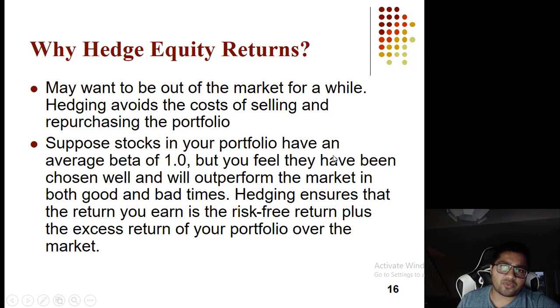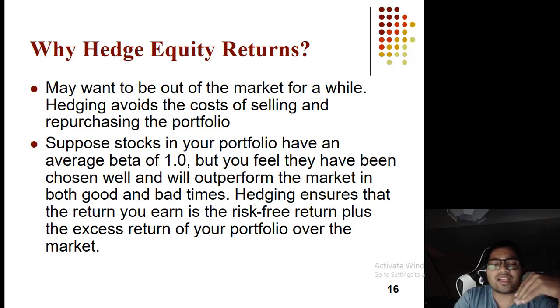Suppose stocks in your portfolio have an average beta of 1, but you feel they may have been chosen well and will outperform the market in both good and bad times. Hedging ensures that the return you earn is the risk-free return plus the excess return of the portfolio over the market. If you're a very good stock selector, you may outperform the market, but you want to reduce the market risk. Let's say you're invested in Apple.